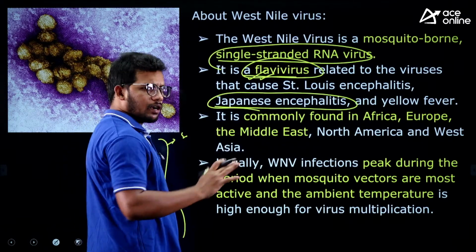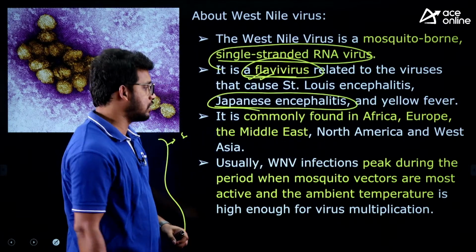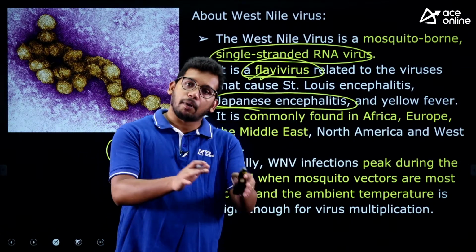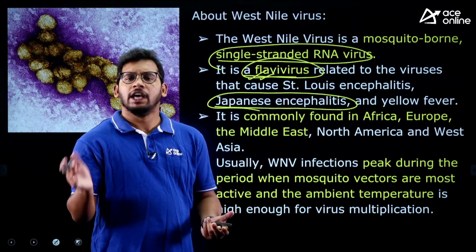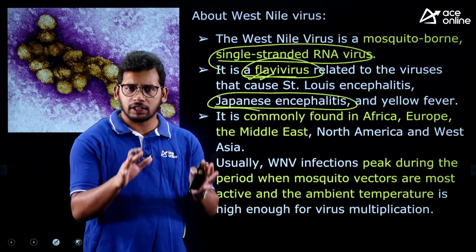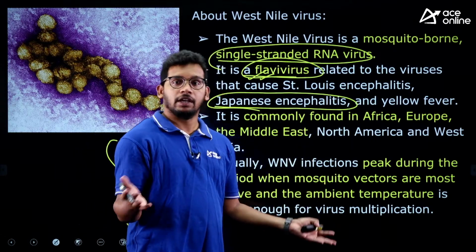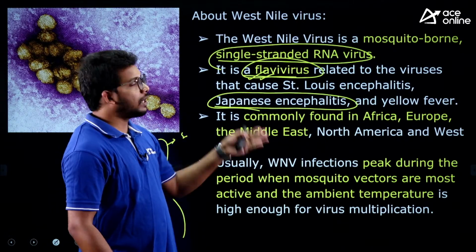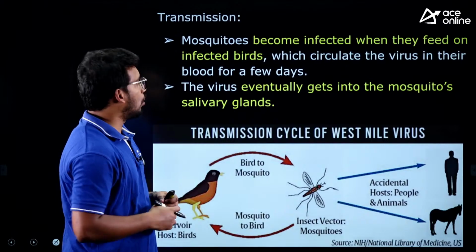This was commonly found in all the continents, specifically in Africa and Asian continents. This disease peaks during the pre-monsoon season. Usually it should be in the monsoon, because of high temperature, rainfall and stagnated water, but yes, pre-monsoon where the temperatures are high, mosquitoes love to stay in the higher temperature. So these are all conditions where West Nile virus booms a lot.